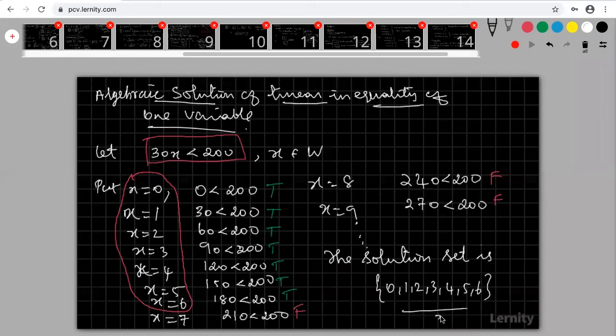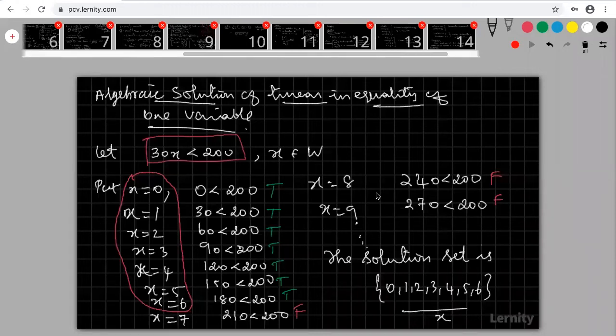So only these x values satisfy this inequality and make it true. For other values, it is not true, it is false. So this is my solution set of this inequality. Are you clear? Any doubt?